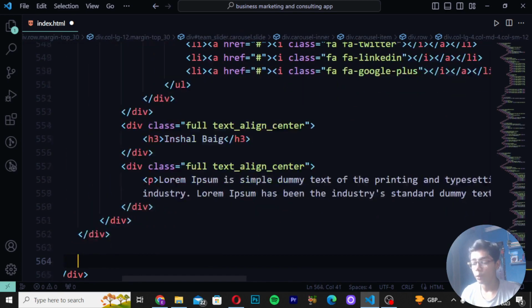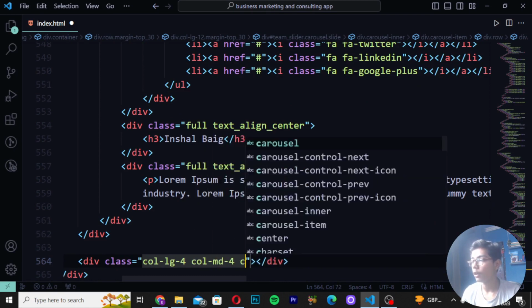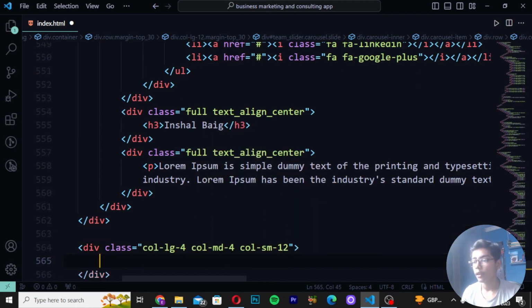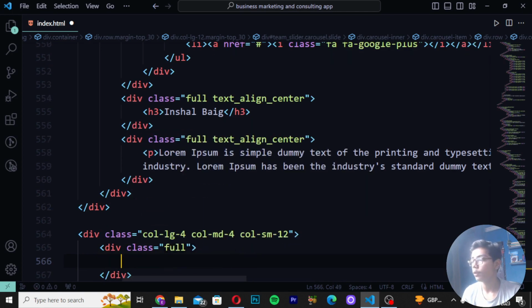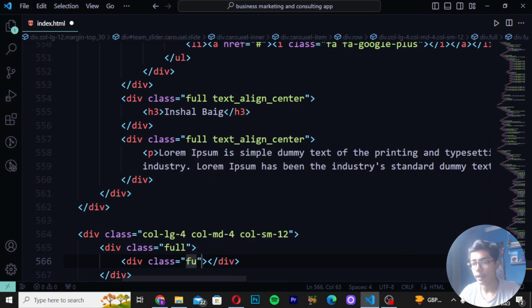Then you have to move down after the three divs. Right here, div class, and I will be writing col-md-4, then right here col-md-4, col-sm-12. And here you have to write div class full. So here I will be writing div class full. Right here, div class full again, and right here team member. So here I will be writing like that. Now just hit save here.